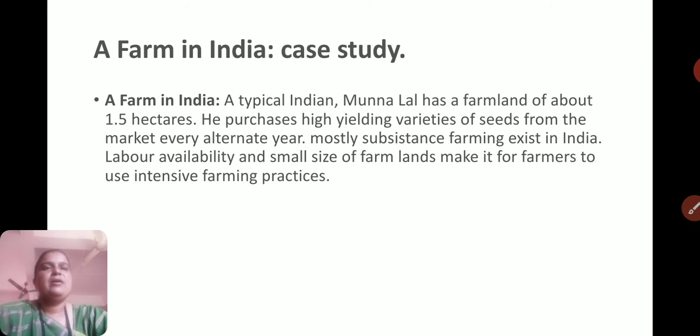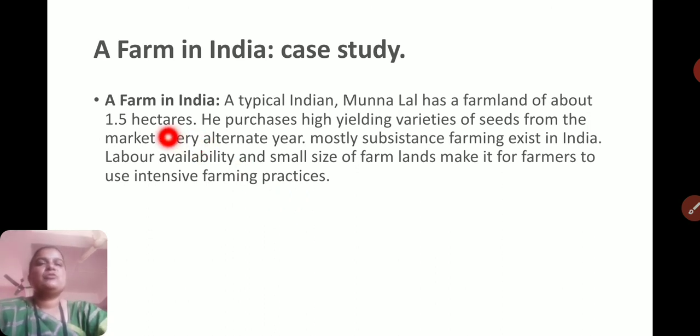A farm in India, case study. A typical Indian farmer, Munna Lal, has a farmland of about 1.5 hectares. What does he do? He purchases high yielding varieties of seed from the market every alternate year. Mostly subsistence farming exists in India. Subsistence just fulfills the family's need. Labor availability and small size of farmlands make farmers use intensive farming practices.